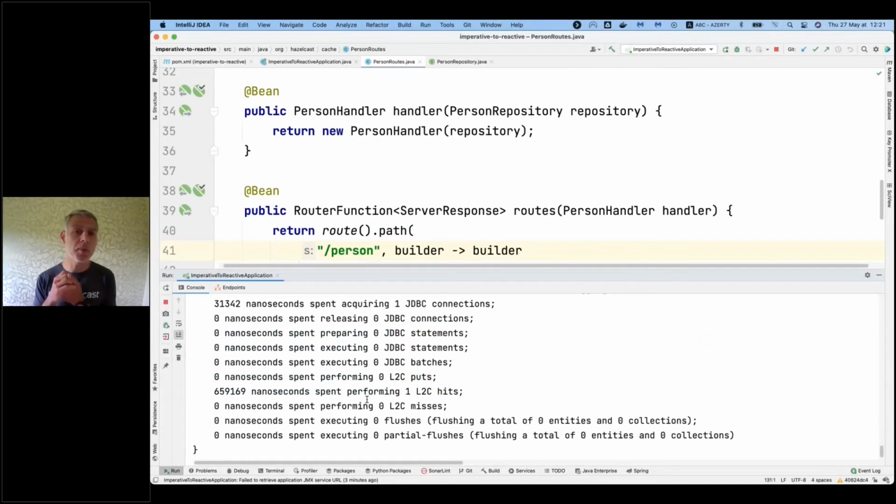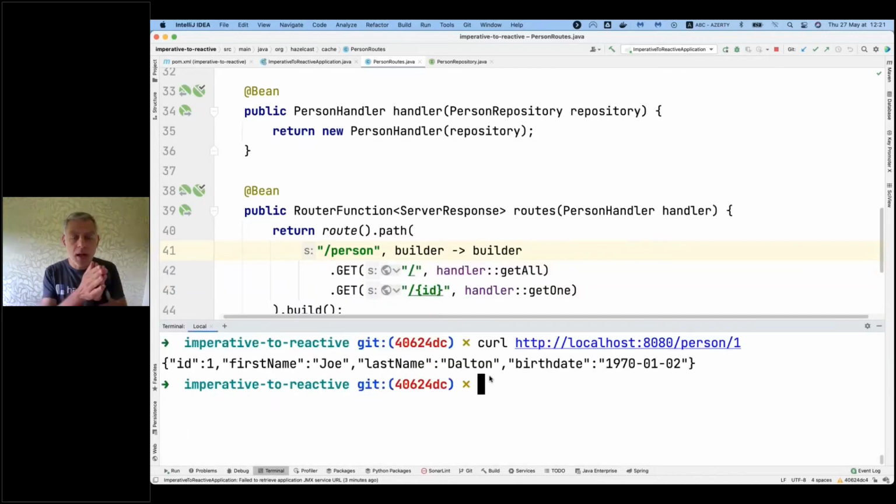But if you remember what I told you before, if one part of your code chain is not reactive, then the whole chain is not reactive. And what we have right now is part of our code chain that is reactive. All the WebMVC has been replaced with Web Flux, but the data access part is still blocking. And so what we achieve is not super great, because when we access the database, and the demo application is only about accessing the database, we are blocking all the time. So we are not making really great usage of reactive.